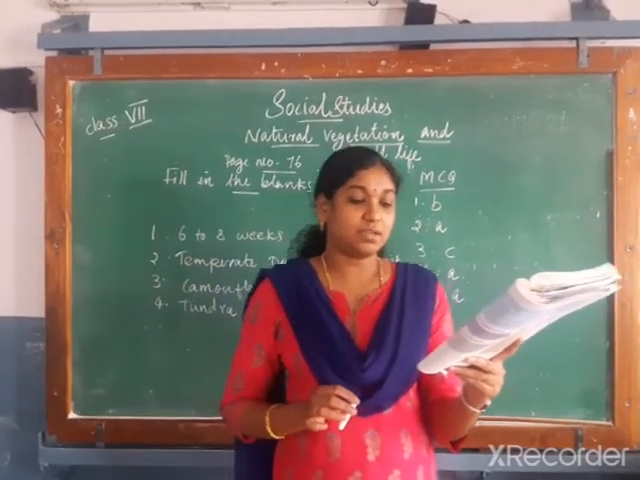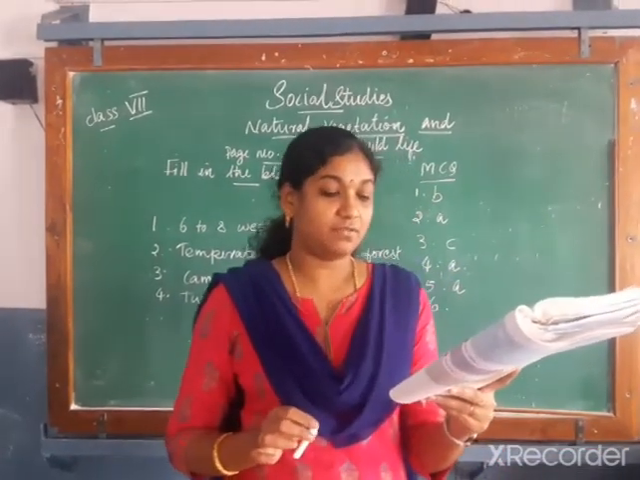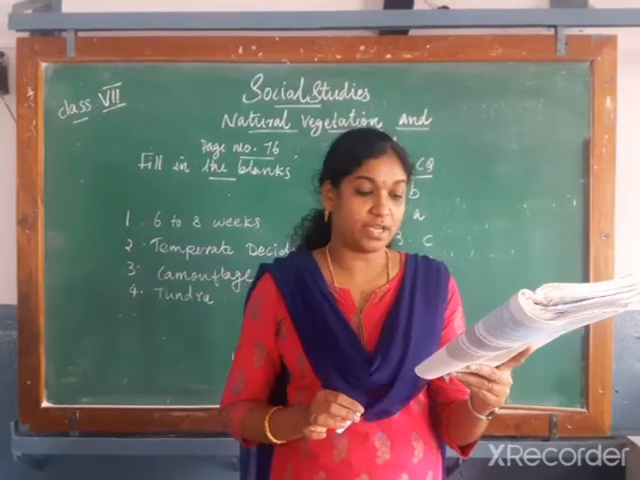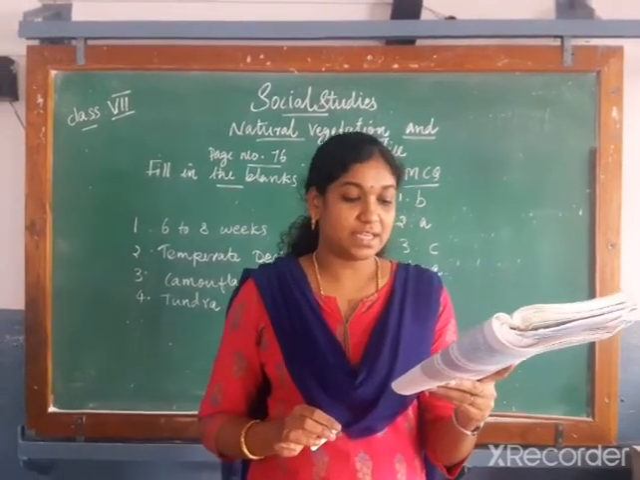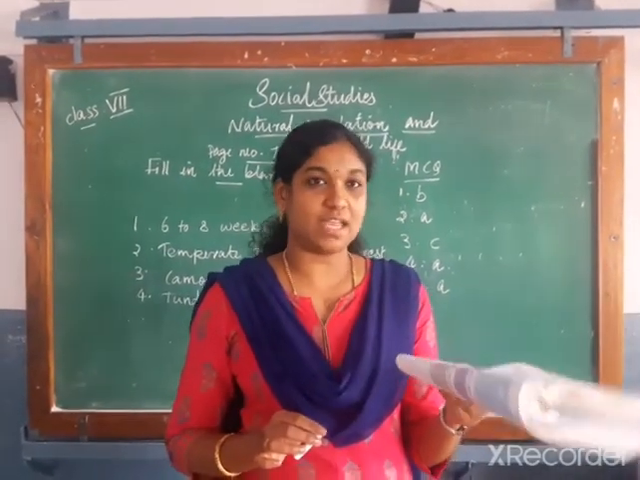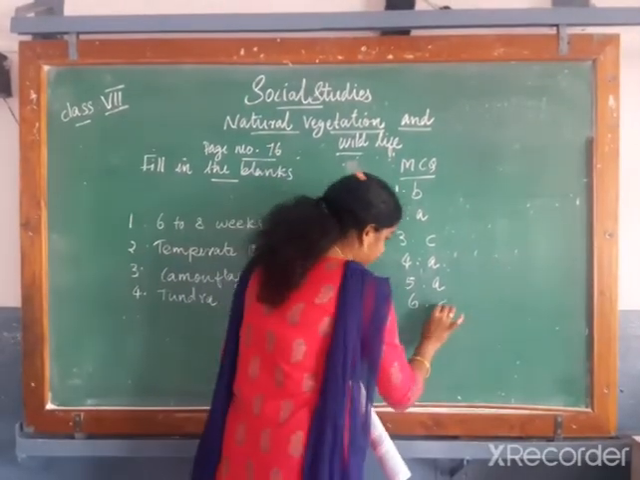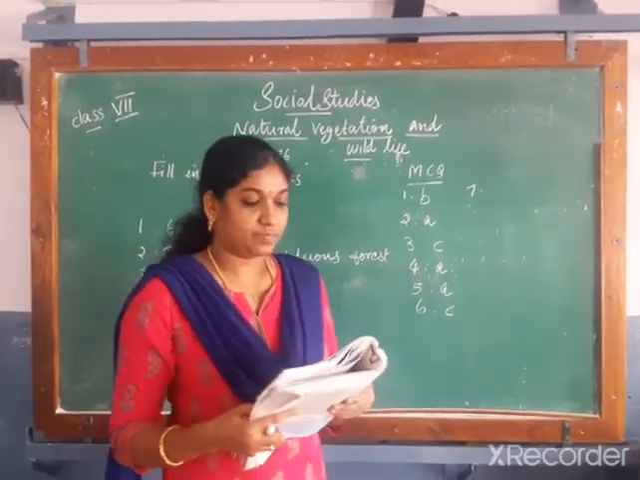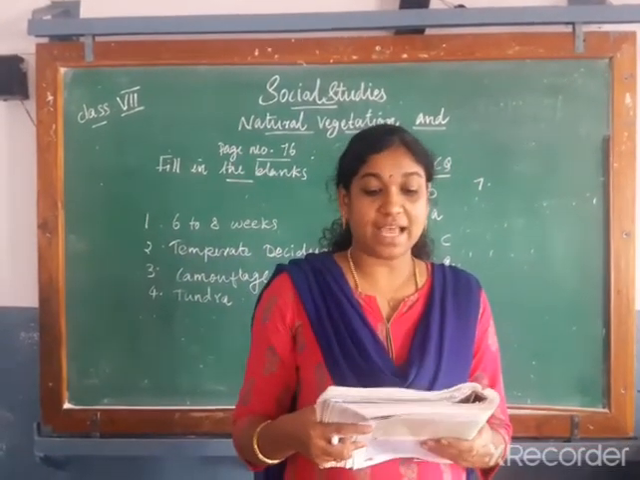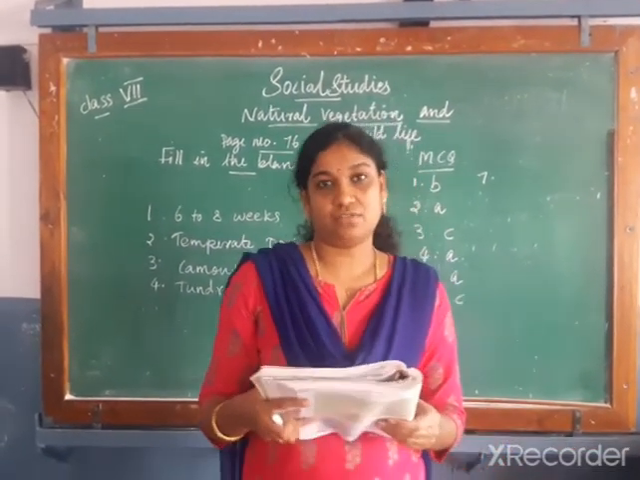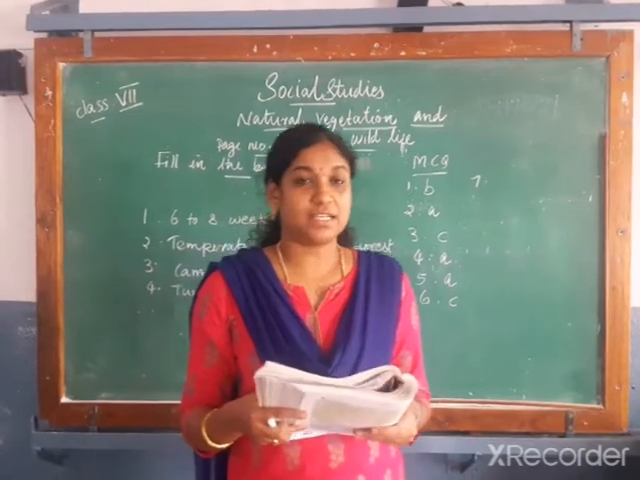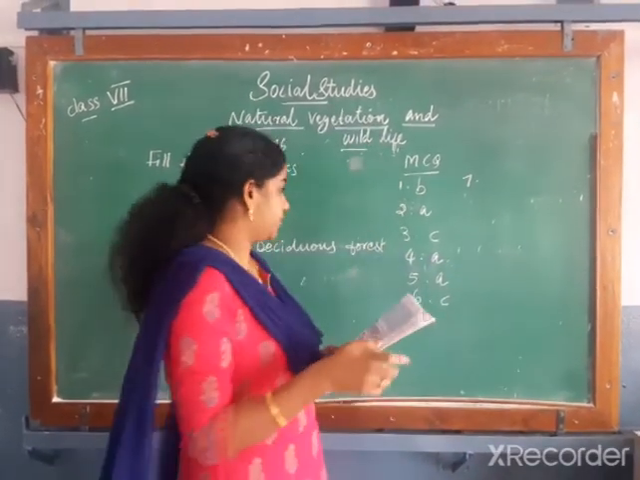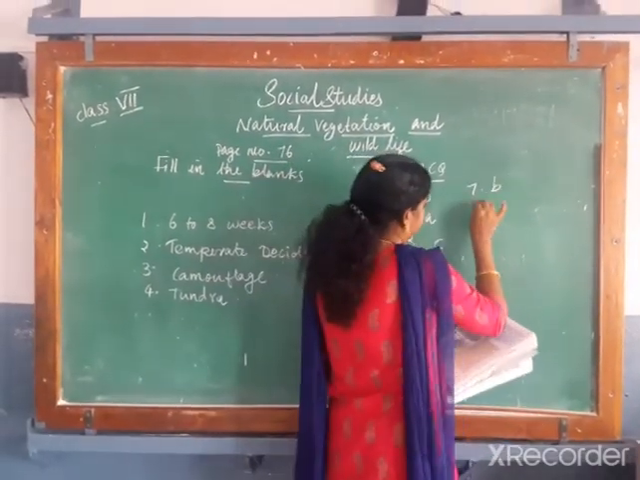The main trees that grow in the taiga forest are, which trees can we see in the taiga forest? Spruce, larch, pine, beech and cedar. The answer is C. Tropical grasslands are also known as dash. What can we say? Tropical grasslands are also known as savanna. So the answer is B.